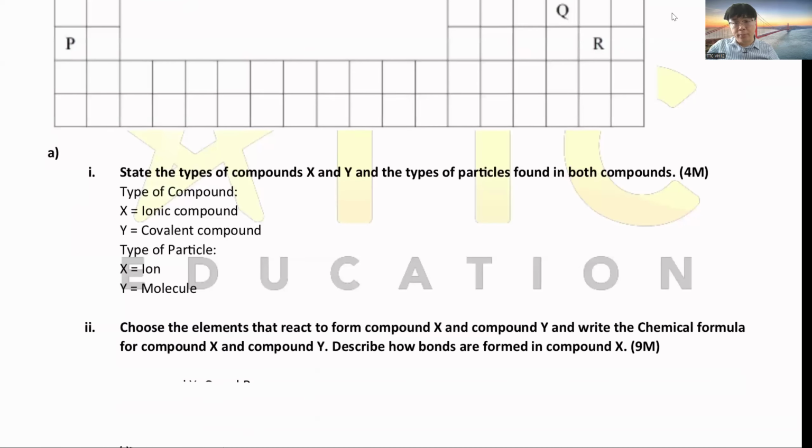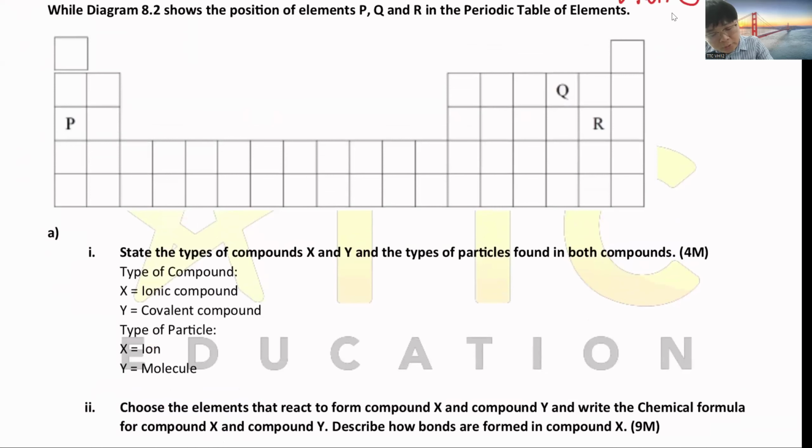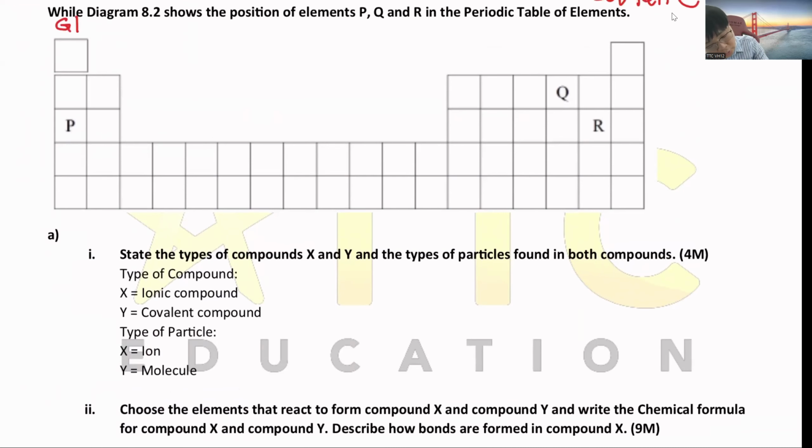Then they ask you to choose from here. From this table, we know this is group 1. Then this is group 2, group 13, group 14, group 15, group 16, group 17, group 18. Then period 1, period 2, period 3. Based on this, we know this is period 3, group 1, so it's 2.8.1.